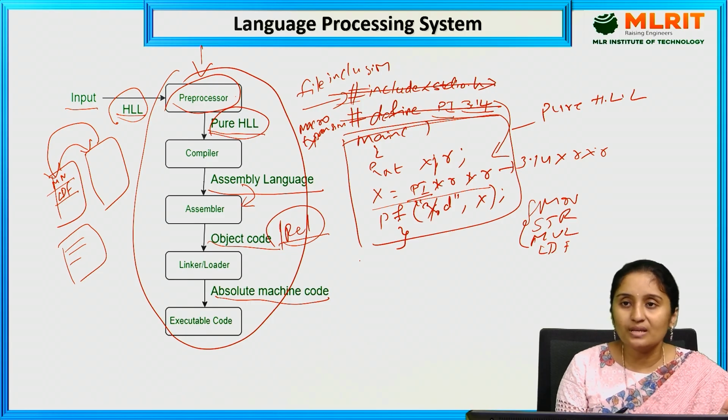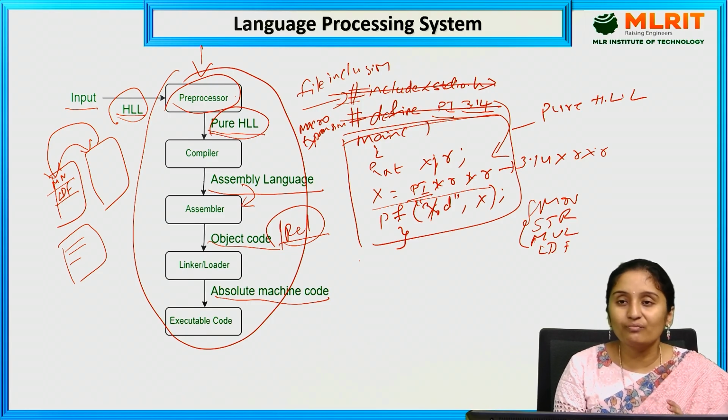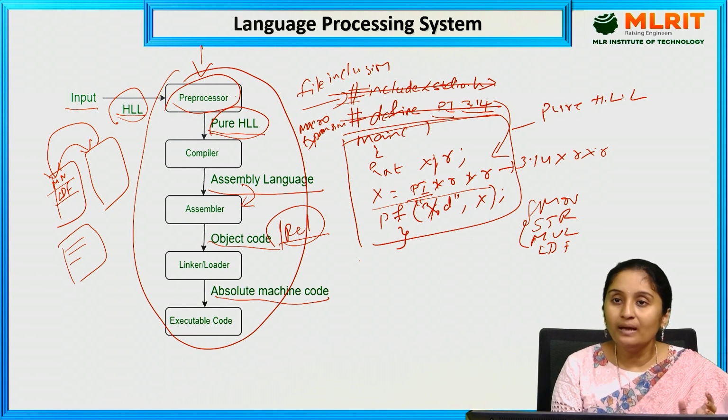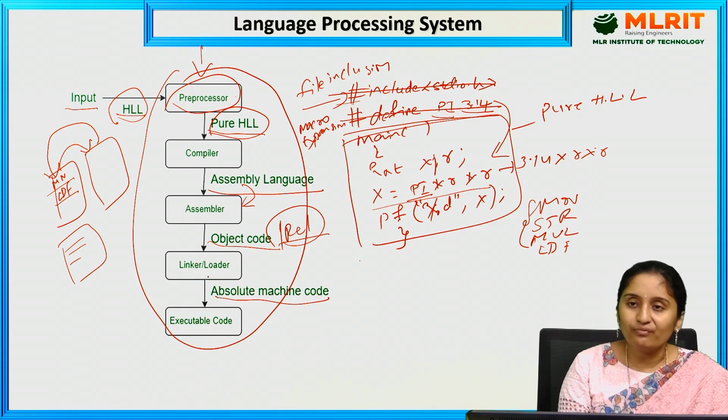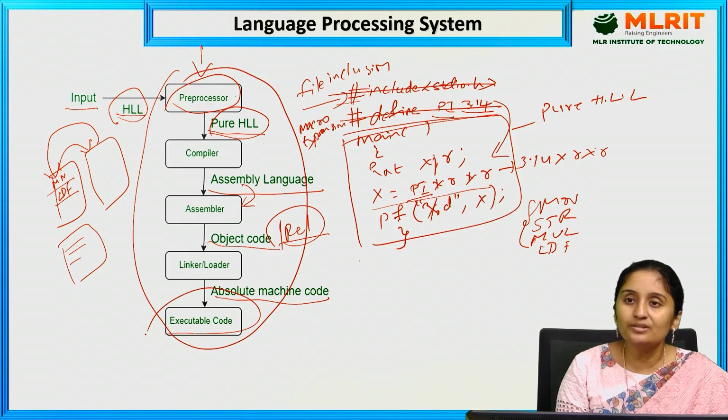All those functions I am not going to group into a single one. Here, whatever functions or lines that I need will be linked together and it generates an OBJ file. That file is given to the loader. The loader loads it into the main memory and generates an executable file, a .exe file. So this is nothing but the language processing system.